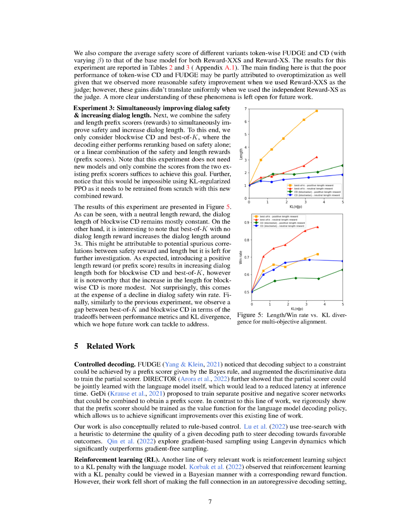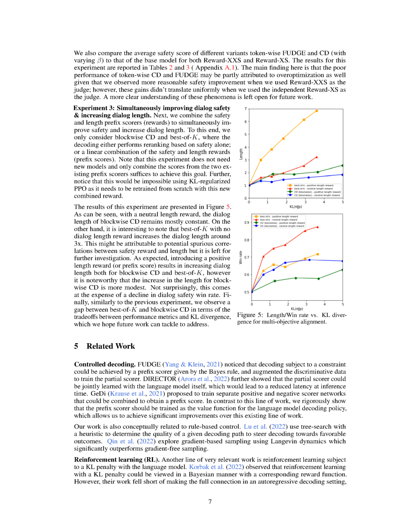Section Summary. The experimental results section presents the dataset, models, baselines, and evaluation metrics used in the study. In Experiment 1, the goal is to increase dialogue response length, and best of K achieves a better reward KL trade-off compared to KL regularized PPO. In Experiment 2, the focus is on improving dialogue safety, and blockwise CD and fudge offer substantial safety improvement, but neither method matches best of K. In Experiment 3, the aim is to simultaneously improve dialogue safety and increase dialogue length, and blockwise CD shows a more modest increase in length compared to best of K, but at the expense of a decline in dialogue safety win rate.